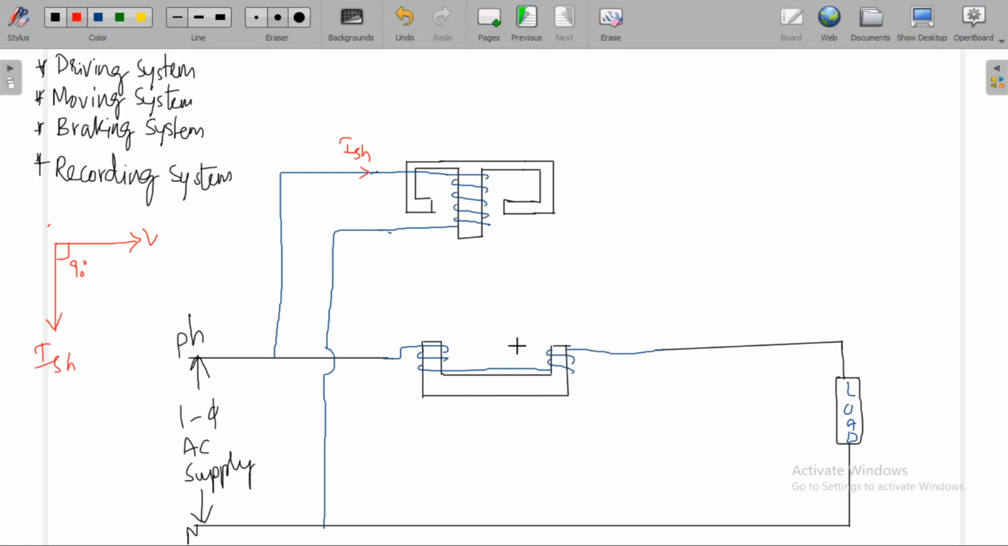This is called the series electromagnet or series magnet. It carries the current flowing to the load. Let IL be the current flowing to the load. This is placed in series with the load, and the flux produced by this series magnet is proportional to the current flowing to the load. The flux produced by this shunt magnet is proportional to ISH, which is proportional to the applied voltage.